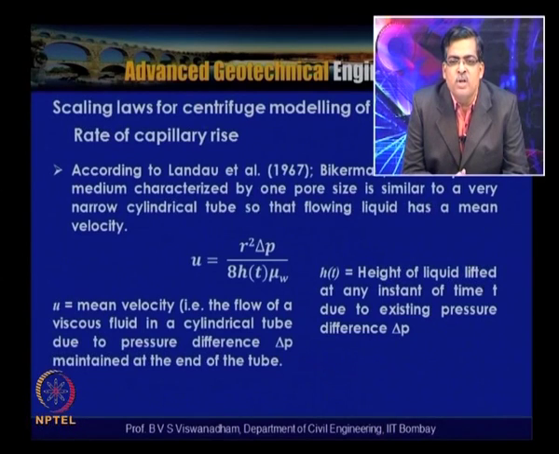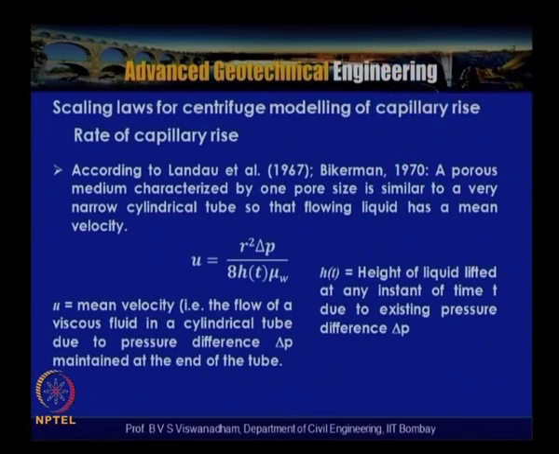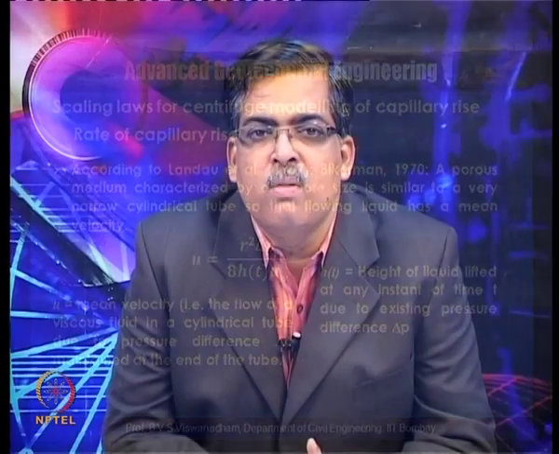The height of liquid lifted at any instant of time is due to this pressure difference Δp, which is the pressure difference due to surface tension forces and the self weight of the column of water being lifted in the cylindrical tube.